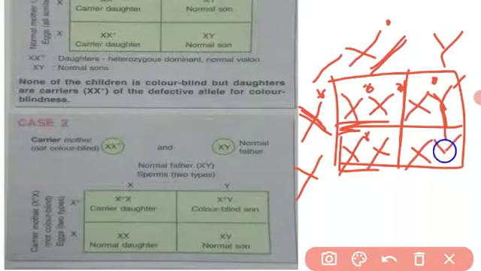Her genes also contain the color blindness disorder, and out of 3, one is a normal boy. Got it? This is the third possibility, when the carrier female and color blind male fuse.